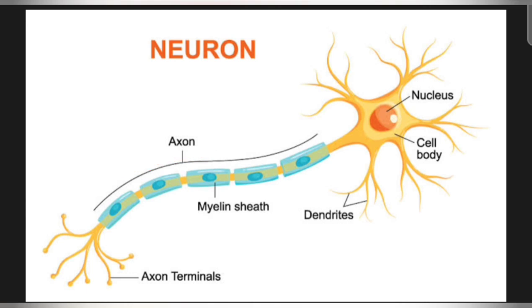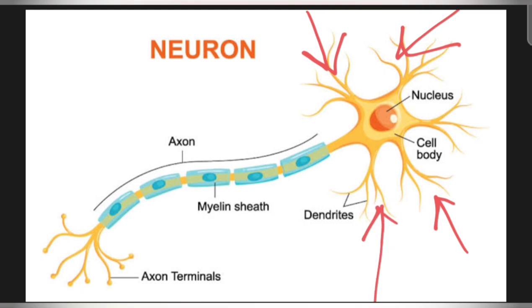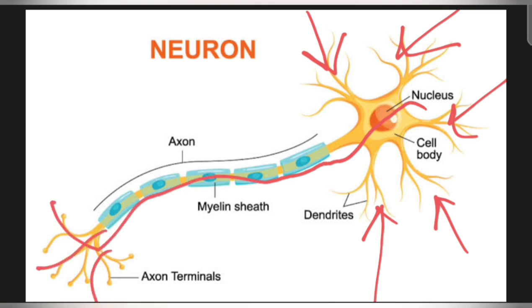So basically the dendrites receive messages from the previous neuron, and these messages then go via the cell body through the axon, and then through these axon terminals they go out and get into the next neuron.